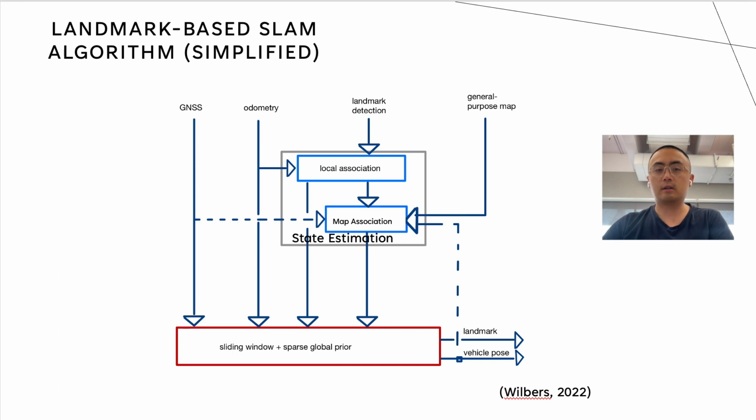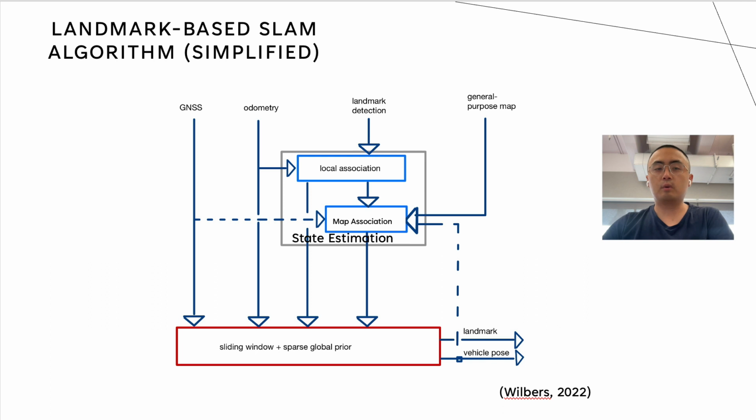Landmarks are usually pole-like objects such as street lights and traffic signals that are labeled in a general purpose map. All the sensors are continuously harvesting information such as the landmark relative positions, the distance from the odometry, the raw positions from the GPS, and the preloaded general purpose map.